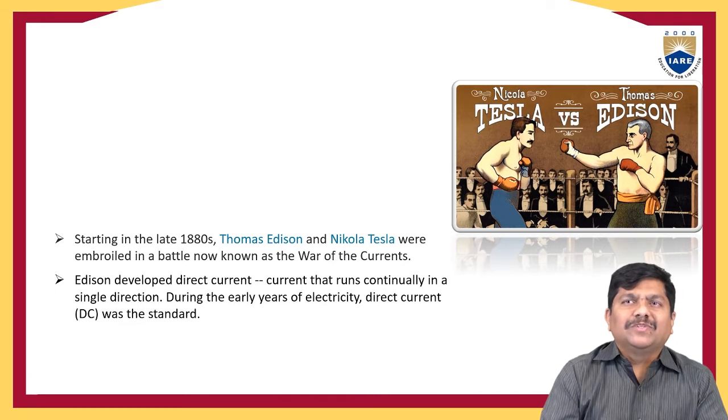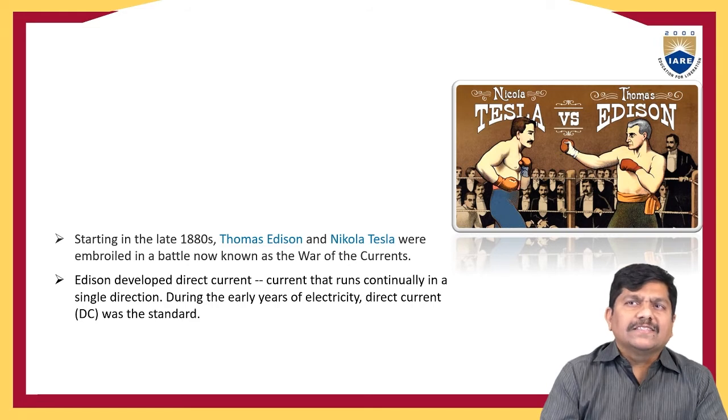Edison developed DC current. What do we mean by DC supply? DC current is a current that runs continuously in a single direction. It will not change as time progresses, from t equal to 0 to infinity. The current is always in only one direction, so unidirectional currents are called DC currents.